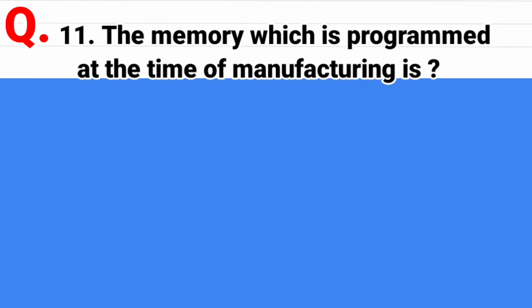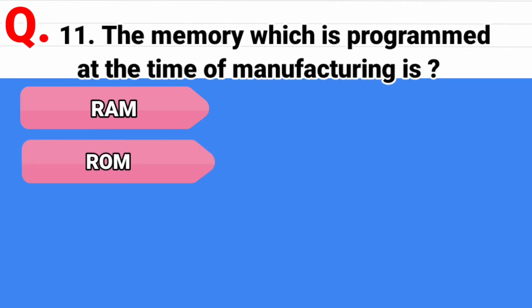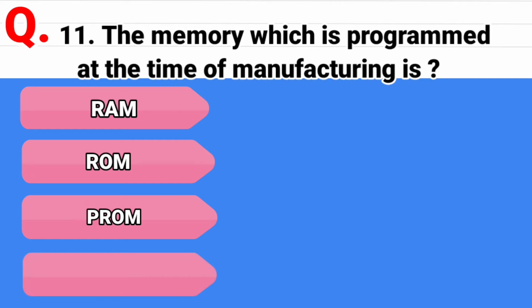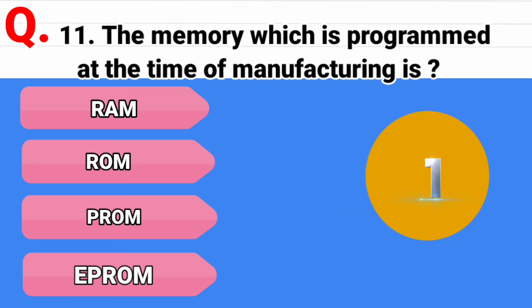Question 11. The memory which is programmed at the time of manufacturing is, and the options are RAM, second option is ROM, third option is PROM, Programmable ROM, and fourth option is EPROM, Erasable Programmable ROM. And correct answer is ROM.